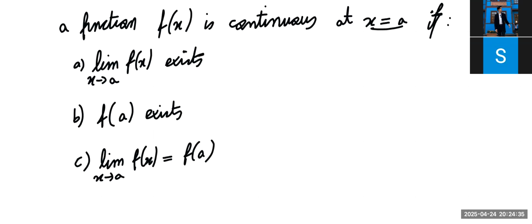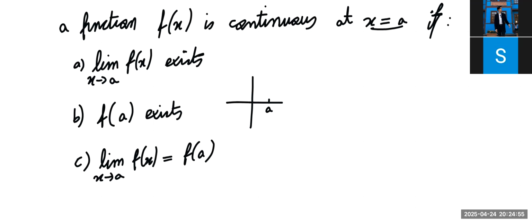The second thing is that the function must actually exist at that point too. Like for example, if I want to check if a function is continuous at this x value and the function hits a hole there, then that is not continuous. It hits a hole. It's not like it doesn't even exist there. How could it be continuous? Okay. So the function must exist at that x value.